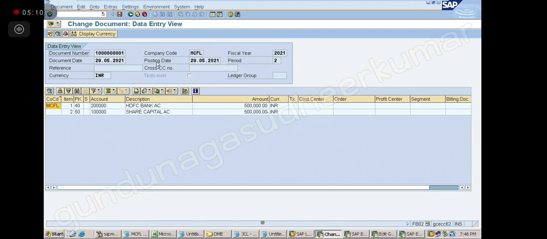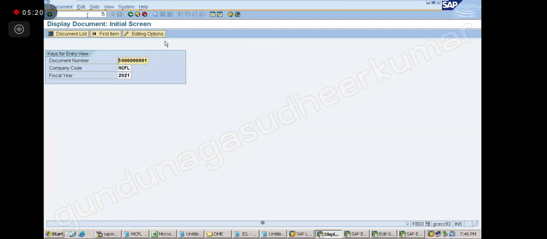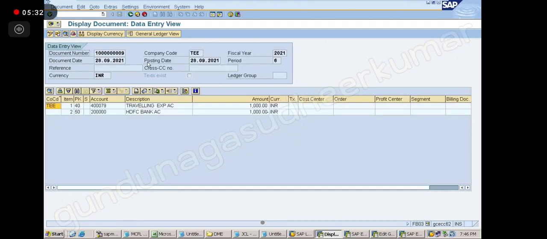So now I want to change the document. I want to change the amount or something. Let me take one document from your company code. What is your company code? TEE, right? Yes, sir. Some document number I am taking. Hopefully we have posted 09, and enter.